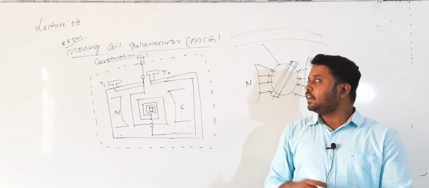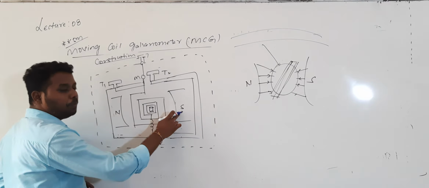Now this is the normal view. This is our rectangular coil of large turns, wound on a non-magnetic material. This rectangular coil is suspended with the help of a phosphor bronze ribbon, and here one mirror will also be provided. This coil is suspended between the two concave magnetic poles.